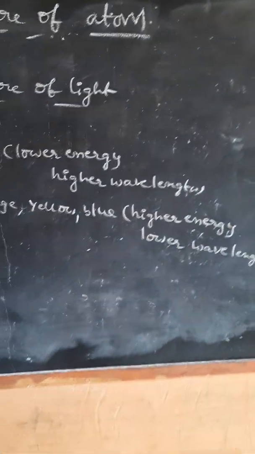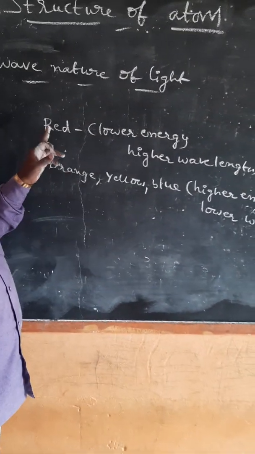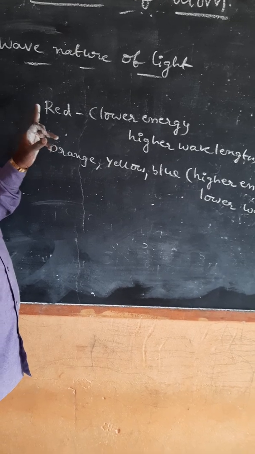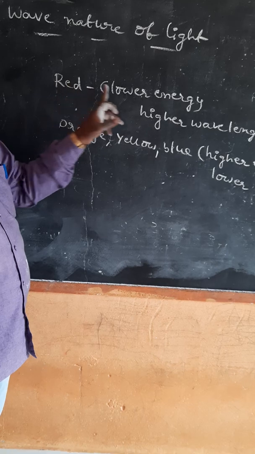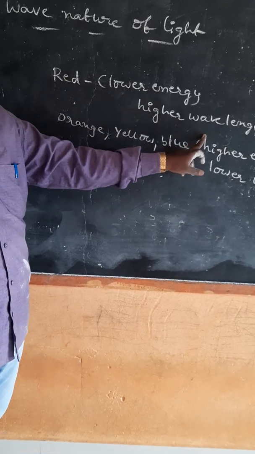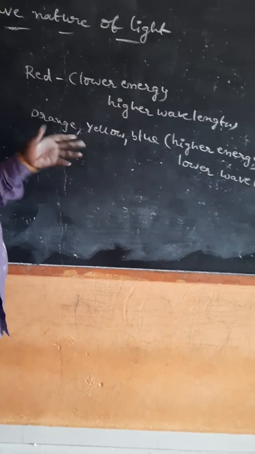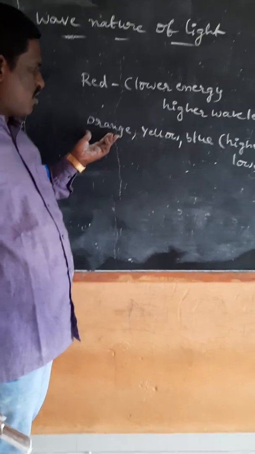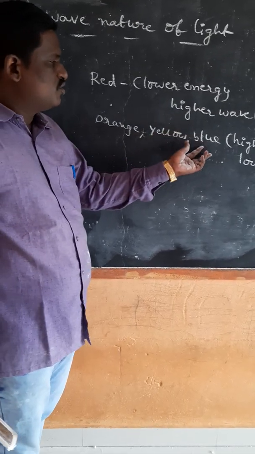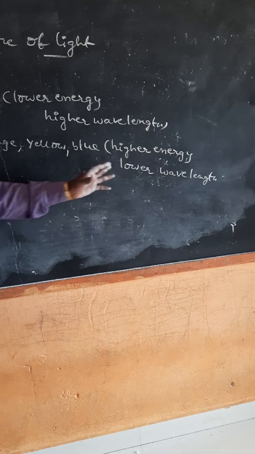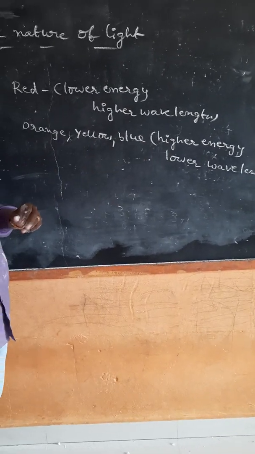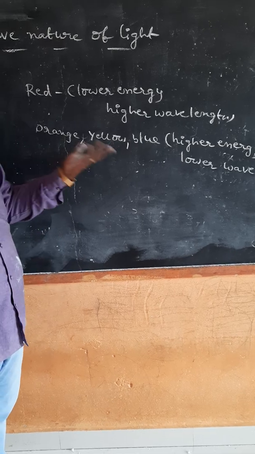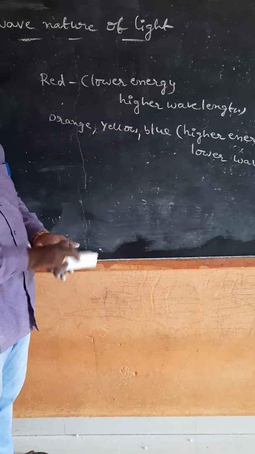Finally, it turns to white color, which is called visible light.